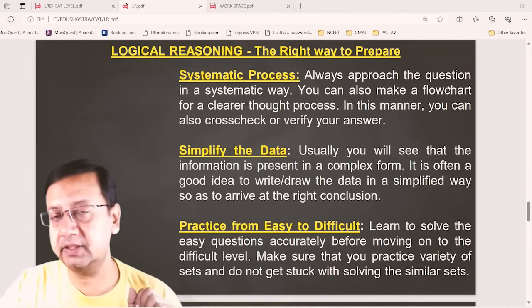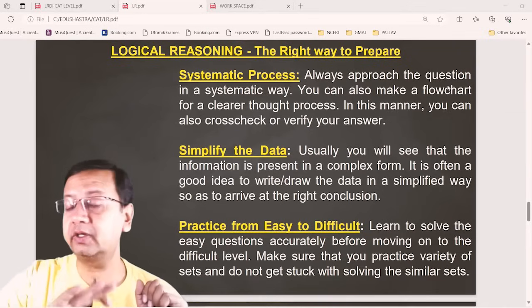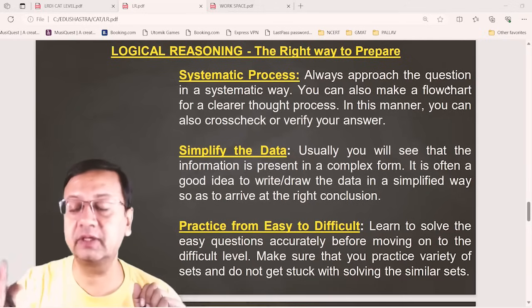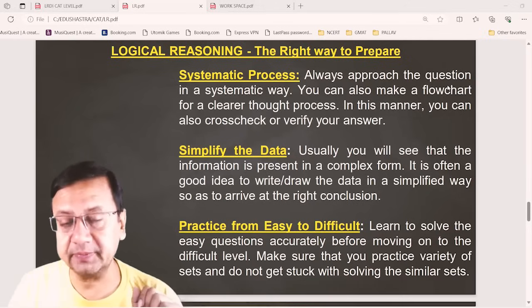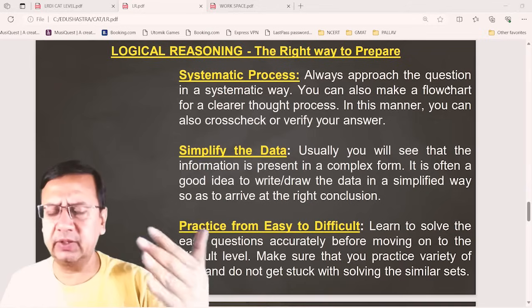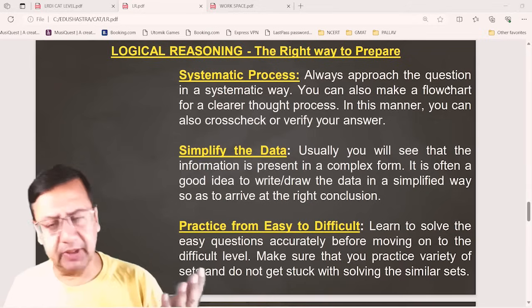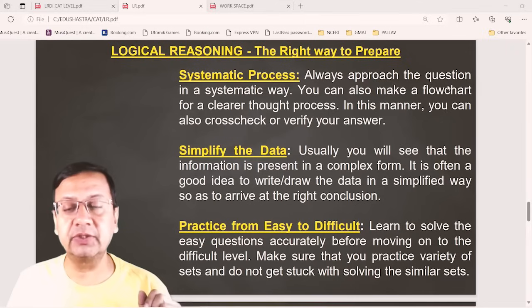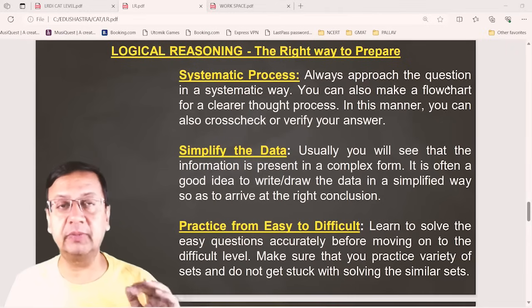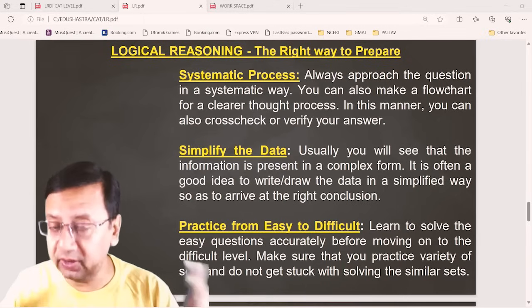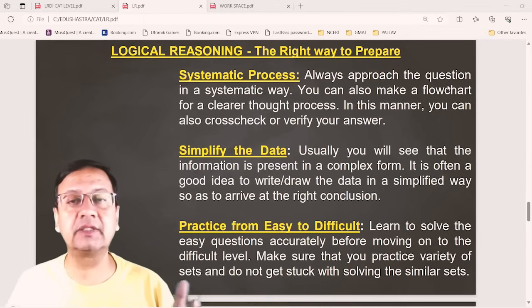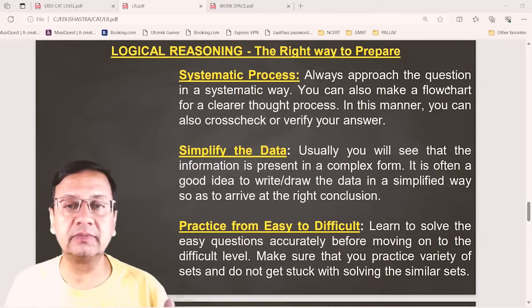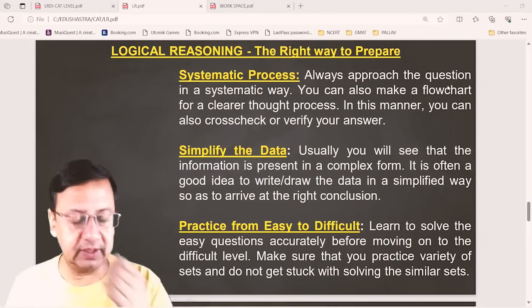Practice from easy to difficult, right? Do not jump directly to the difficult sets. Why? If you go directly to a difficult set, maybe you are able to solve it, that's very good. But in case you are not able to solve it, or you are taking a little longer time, this will add up to demotivation, right?